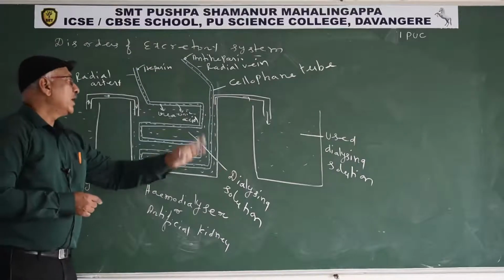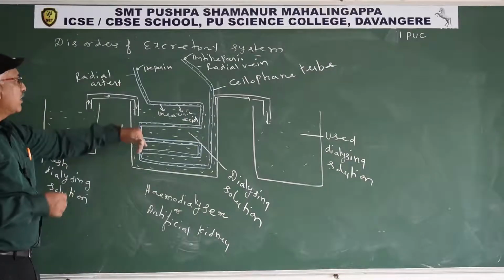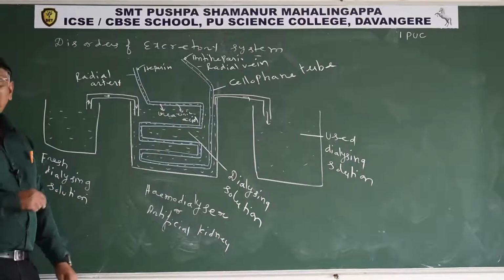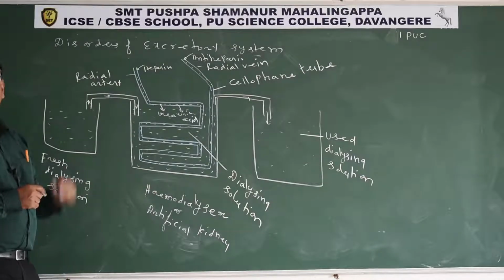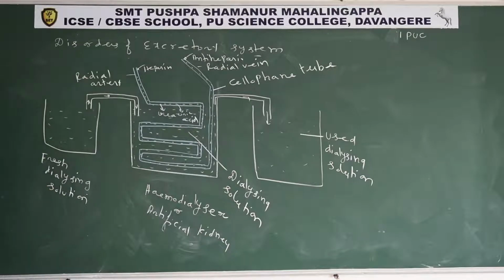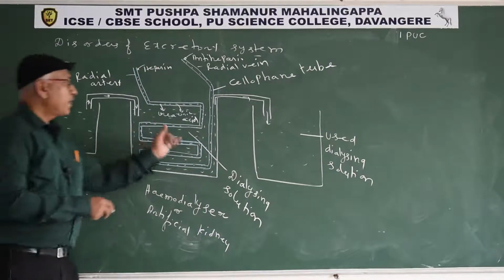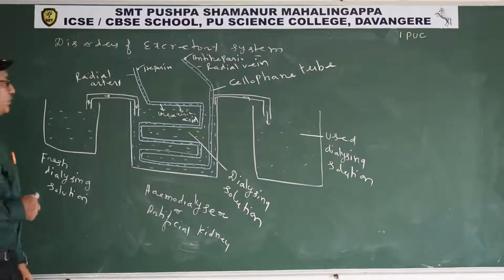At that time, they remove the used dialyzing solution and add fresh dialyzing solution. In this manner, this process continues for about 2 to 5 hours, depending upon the uric acid present in the blood of the uremia patient.